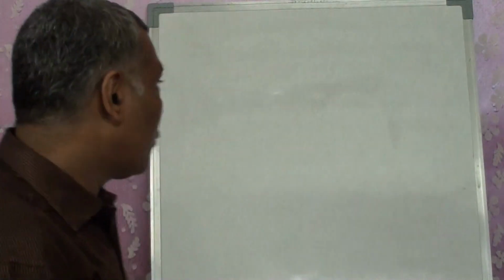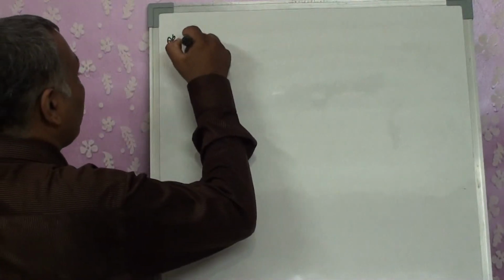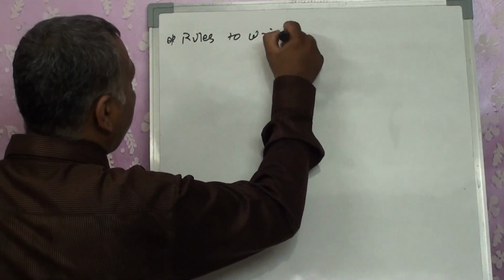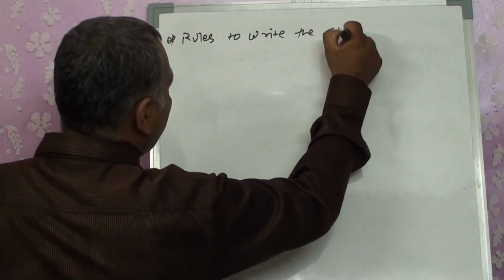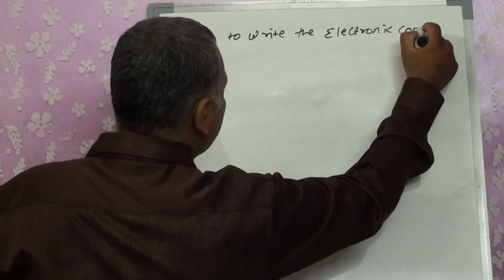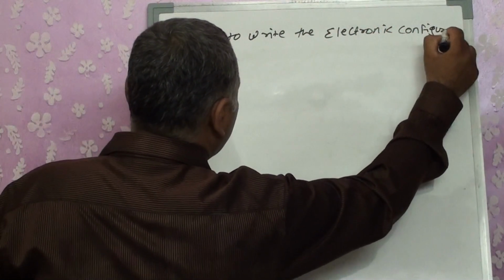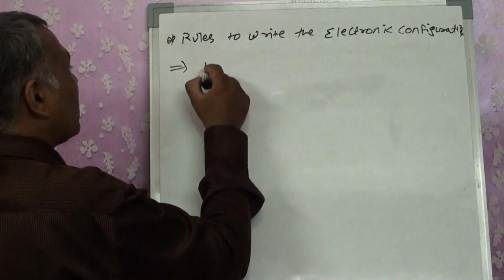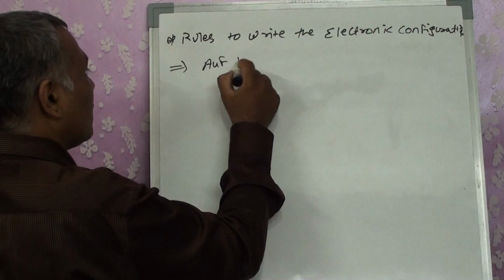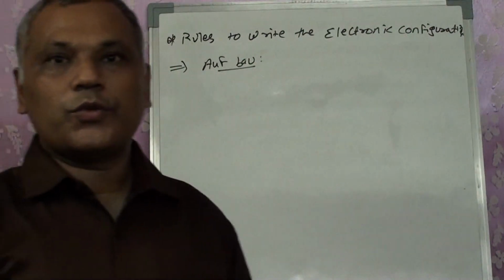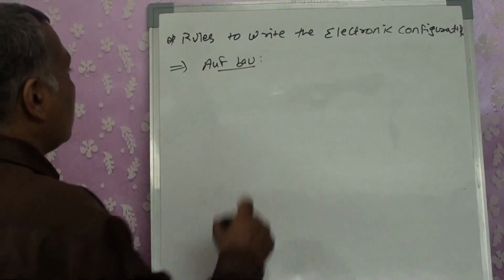So how will these electrons be filled up? The rules to write the electronic configuration. The first one is given out as the Aufbau principle.